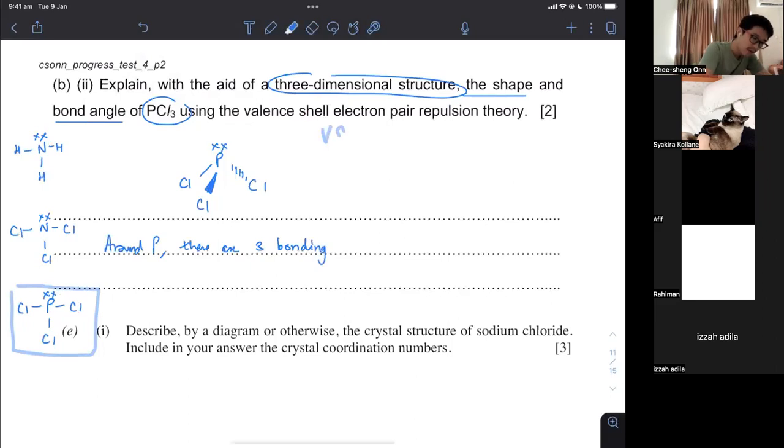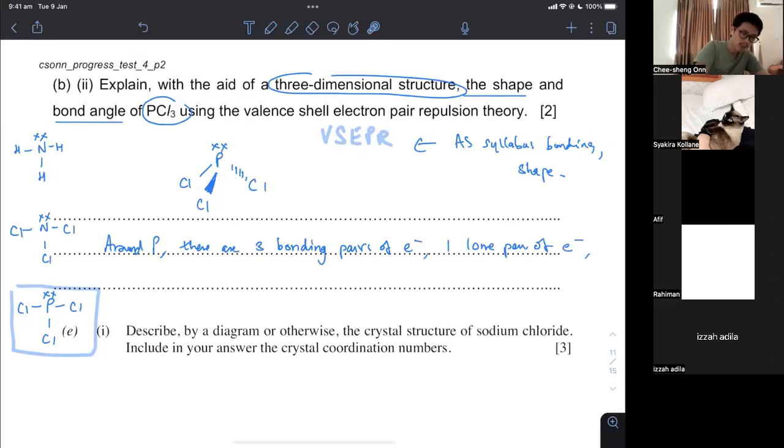Then you say you never heard of it before. I'm going to suggest you look at the AS syllabus under bonding. Under bonding, under shape of molecule, they specify candidates should be able to use VSEPR to explain the shape of molecule. Okay, so 3 bonding pairs of electrons and then 1 lone pair of electrons.